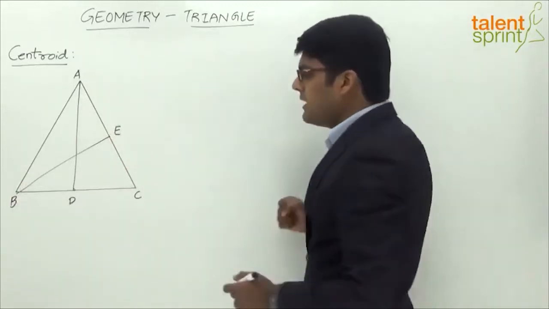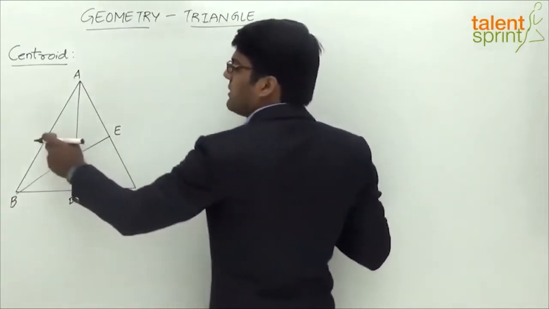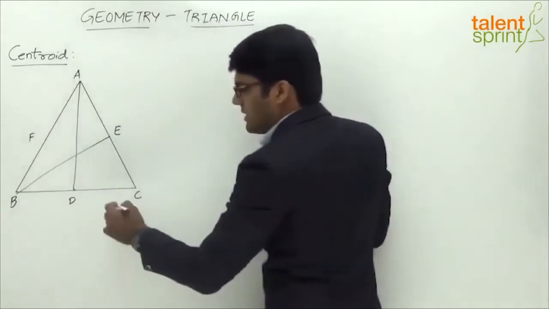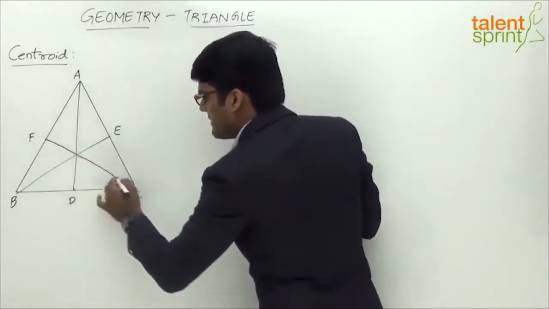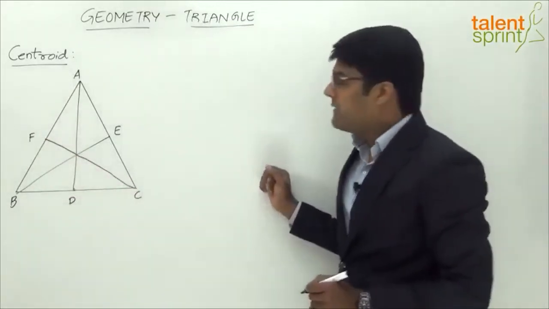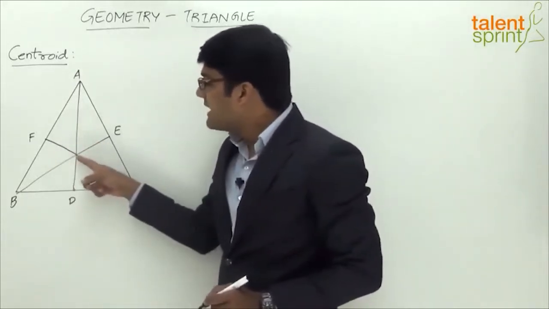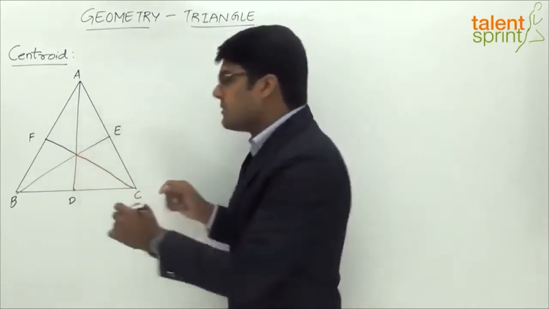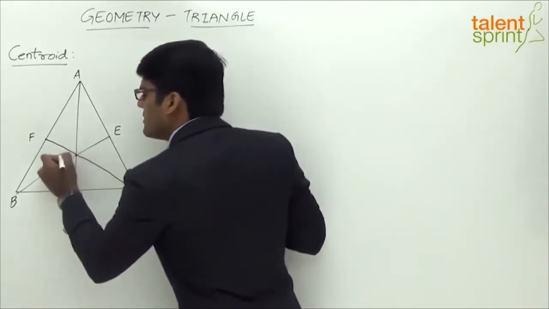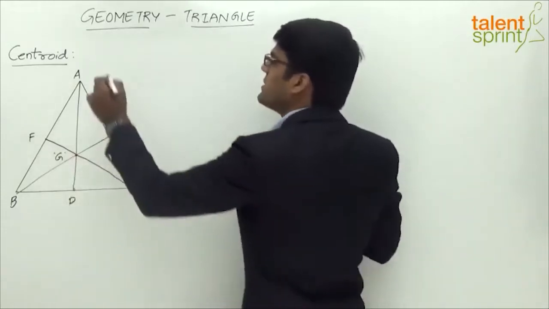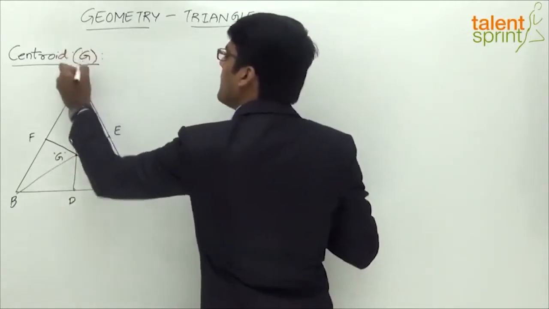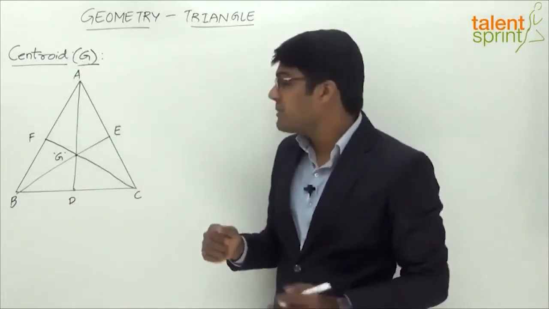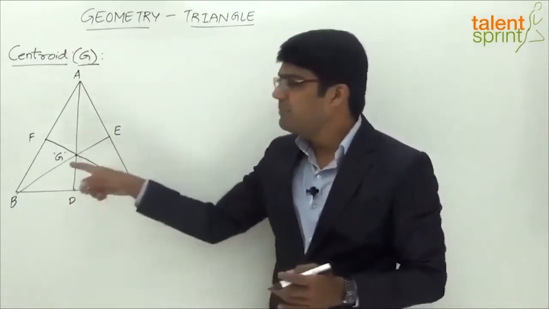And the third median here would be the line joining the vertex C with the midpoint of AB. Let's assume the midpoint of AB is F. So the line joining C with F is the third median. And if you observe, all these three medians intersect at a common point, right? All these three medians are meeting at a common point, which is called the centroid of the triangle, denoted by G. The centroid is denoted by the letter G. So the centroid G, as we see from this illustration, is the point of intersection of all three medians.